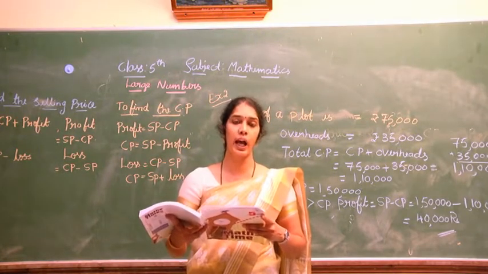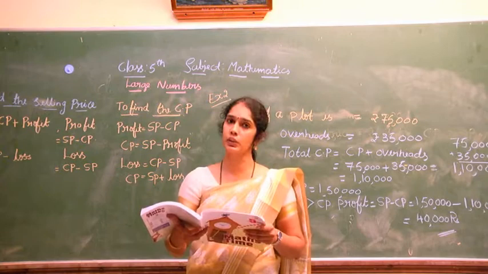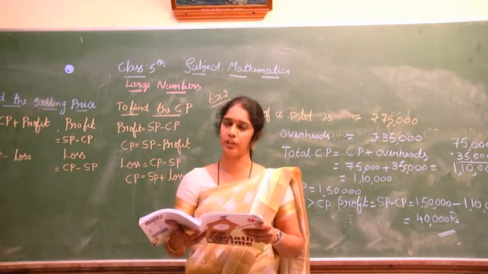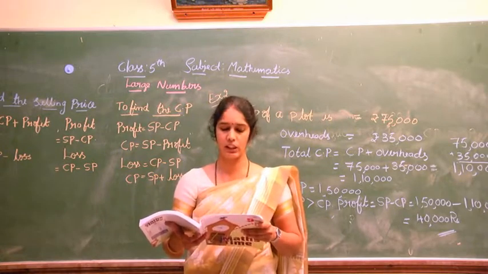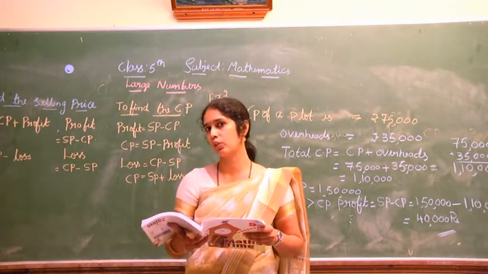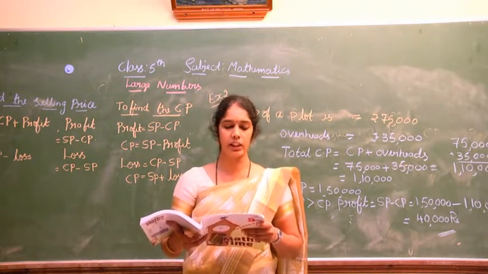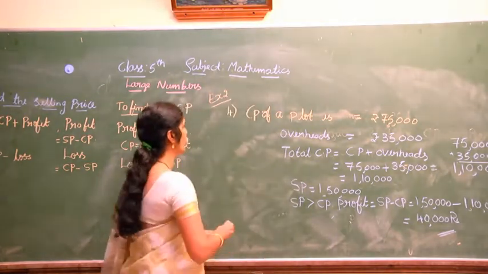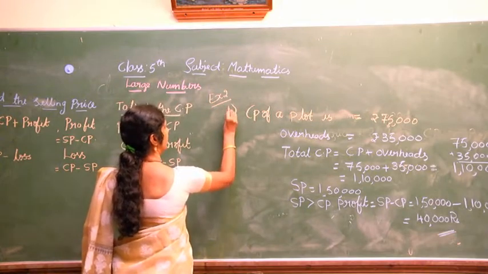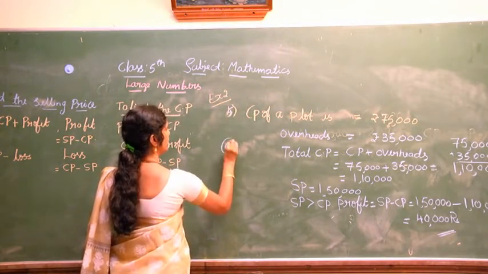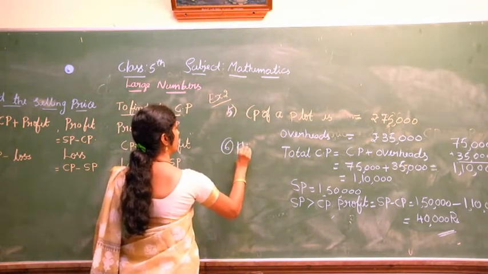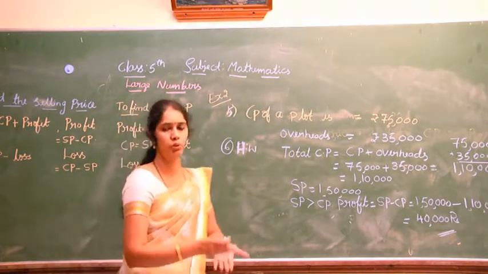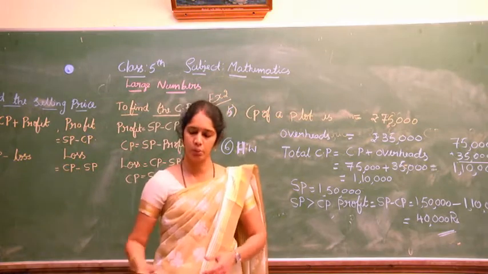You have to add CP plus overhead. 3,500 plus 500 is 4,000, and the selling price is 3,500. Just think over this and do this sum as homework. The 6th one is homework; do it in your CW book itself.